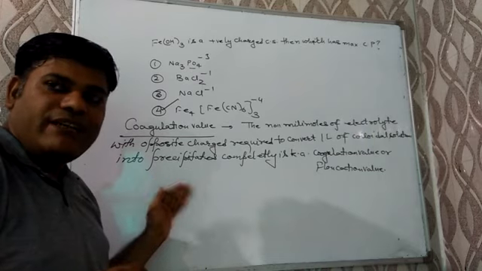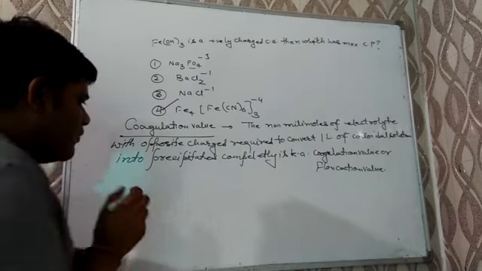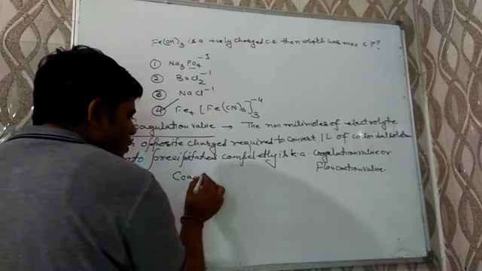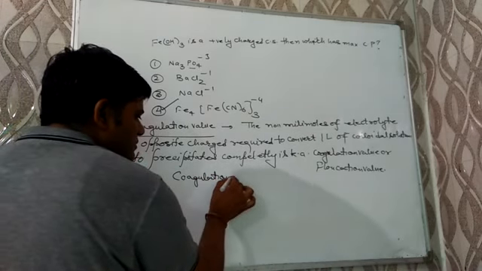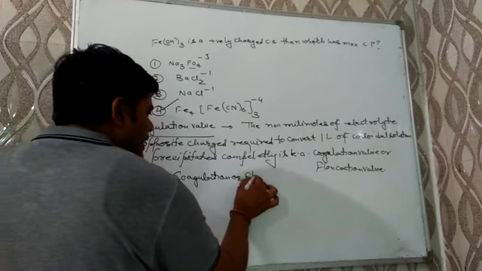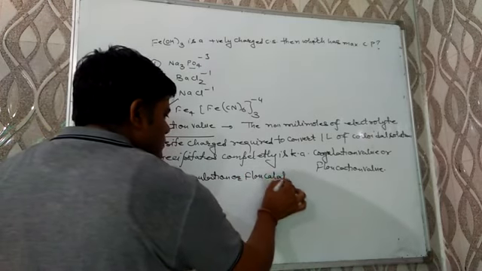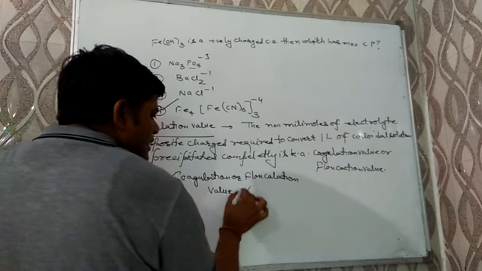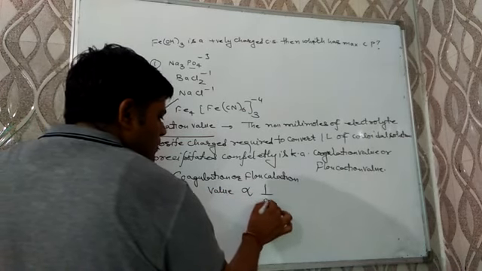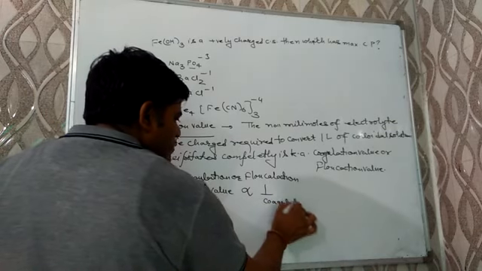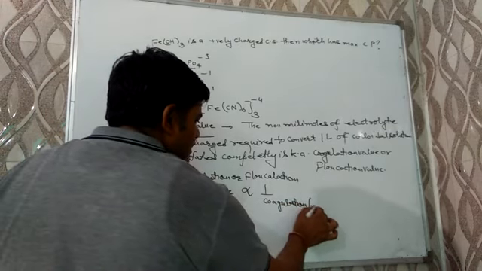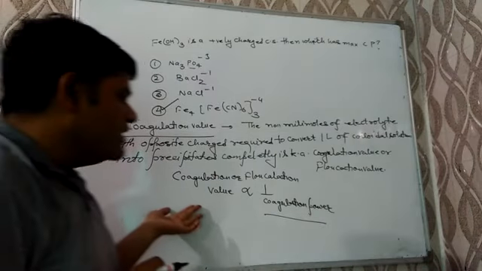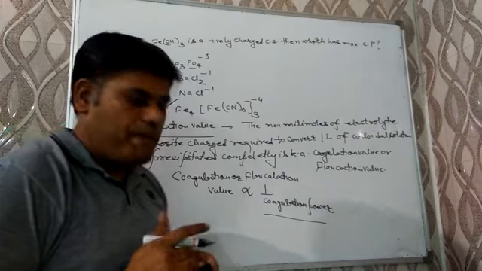One thing more, coagulation value or flocculation value is inversely proportional to coagulation power. So the more the coagulation power, the lesser the coagulation value or flocculation value.